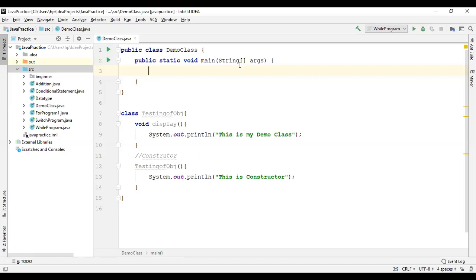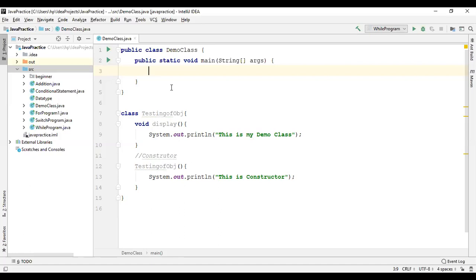It takes the argument String args, which usually takes values from the runtime. It is a string array, and args is a user defined variable name; you can write any name.